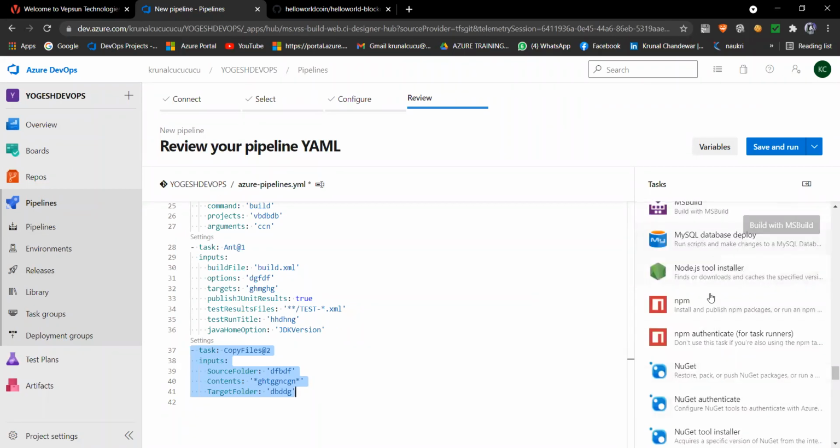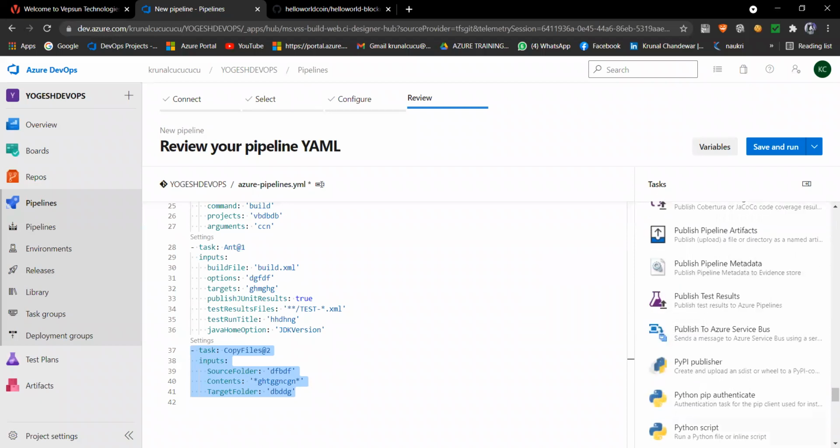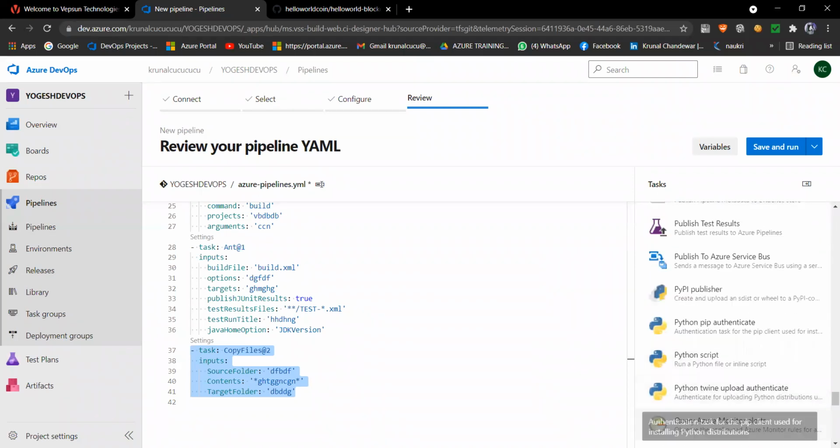So there are so many tasks available here. You only have to click, provide the data, and add, and the same script you will get here. And see, whatever fields are entered, it is not opening and closing there. They are giving that source folder, and in that single column, they are giving that content. So the YAML script is not lengthy. It is simple, short, and sophisticated, you can say.